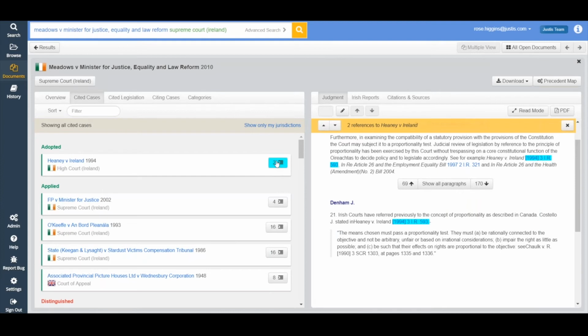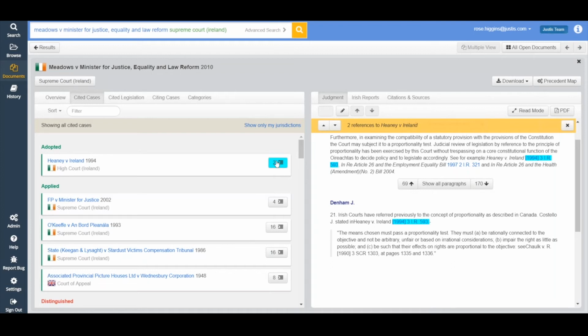Therefore, if I'd clicked on Heaney and spent time researching that judgment, I would have wasted my time. Whereas by clicking on this, I can see it in context. I can see whether the discussion surrounding the Heaney case is relevant to my research or not, and it just saves me time before I go in headfirst and start doing more research.